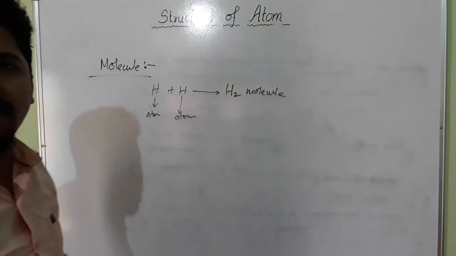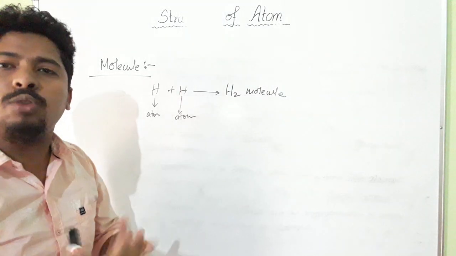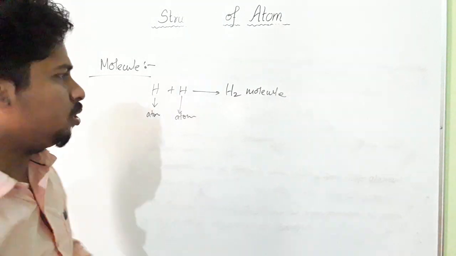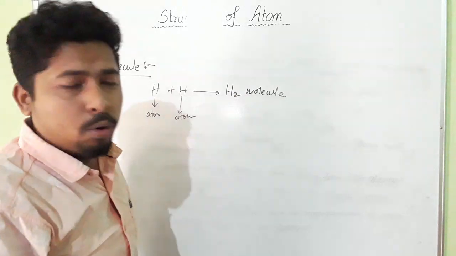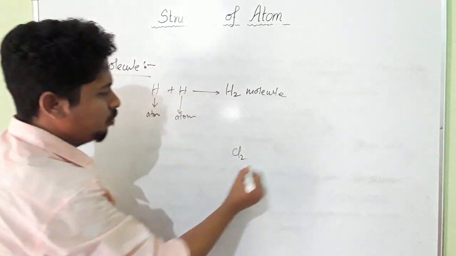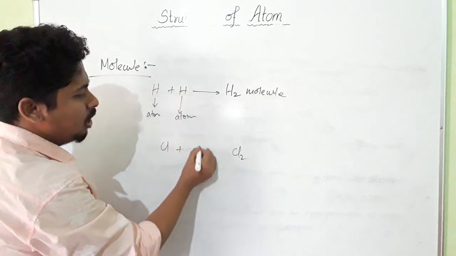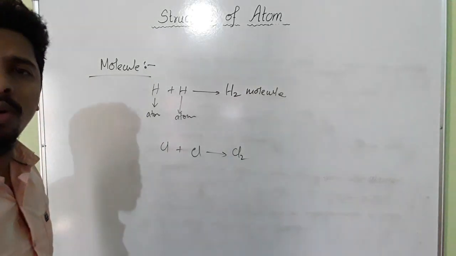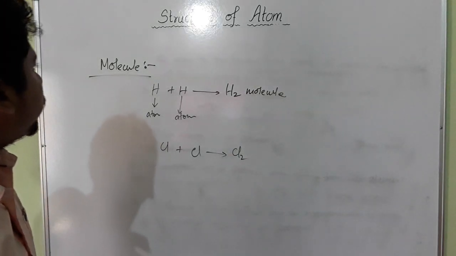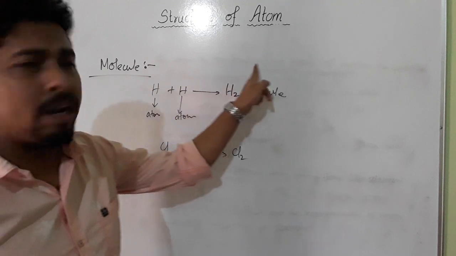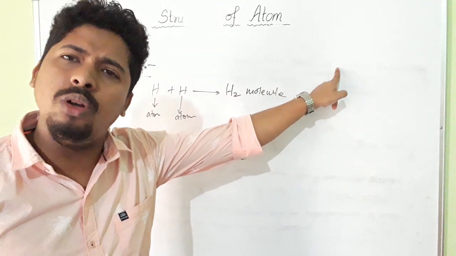Atom means single entity. Okay. So when two or more atoms combine, they give rise to molecule. Suppose if we consider the example of chlorine molecule, Cl2 molecule. How is this Cl2 molecule formed? When two chlorine atoms combine, they will give rise to Cl2 molecule. Okay. So we can write, when two or more atoms combine, they give rise to molecule. Okay, na?